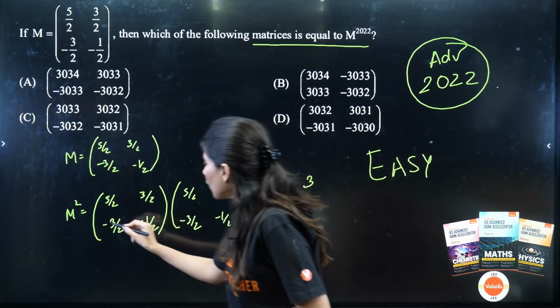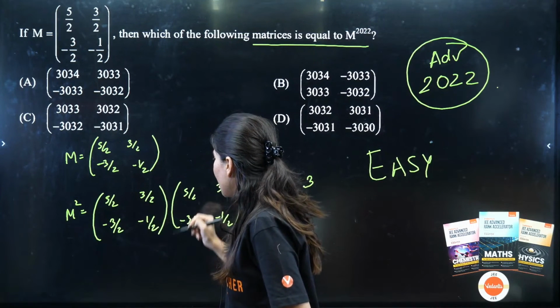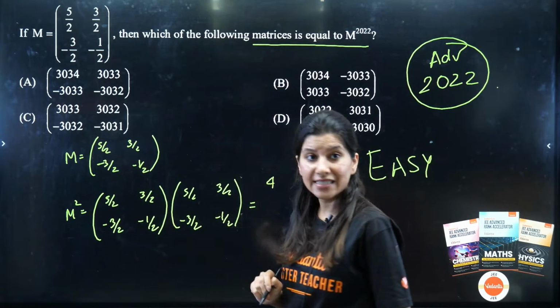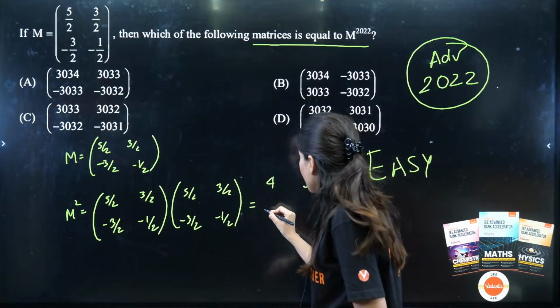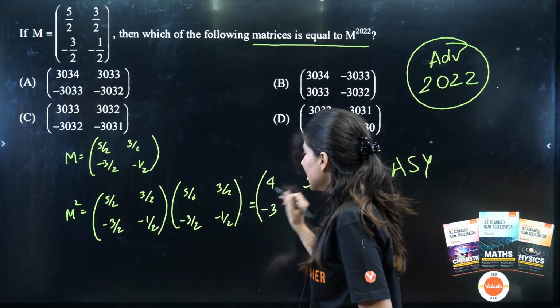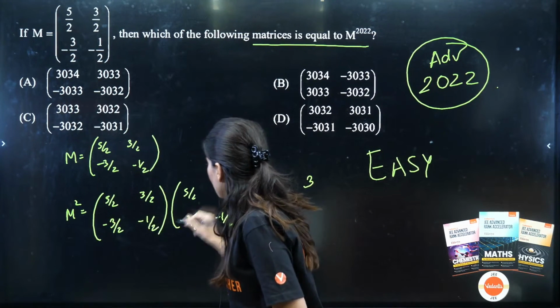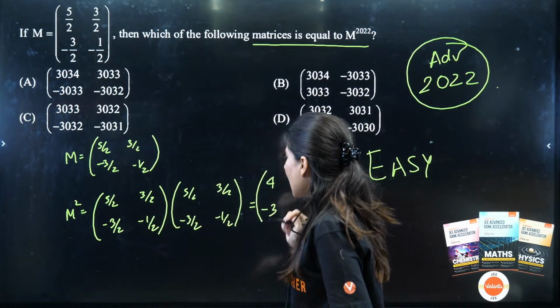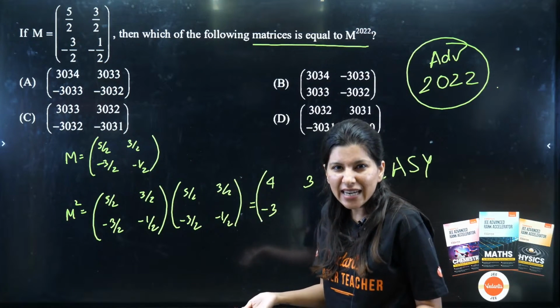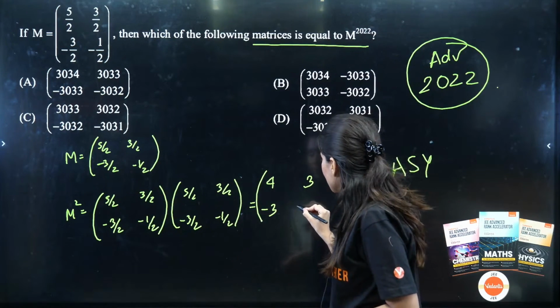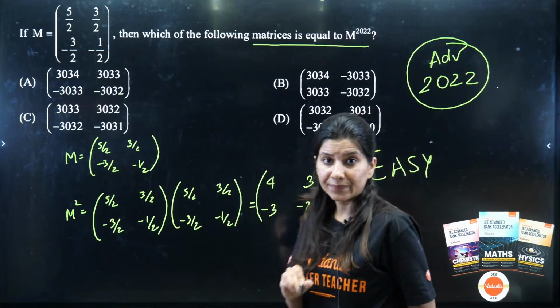Right? Now row 2, column 1. Minus 15 and plus 3. Minus 15 plus 3 is minus 12. Minus 12 by 4 is what? Minus 3. Okay, alright. Last but not the least, row 2, column 2: minus 9 and we are having plus 1. Minus 9 plus 1 is what? Minus 8. Minus 8 by 4 is minus 2. Okay.